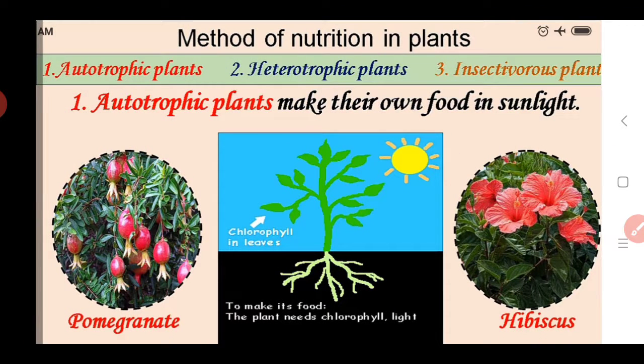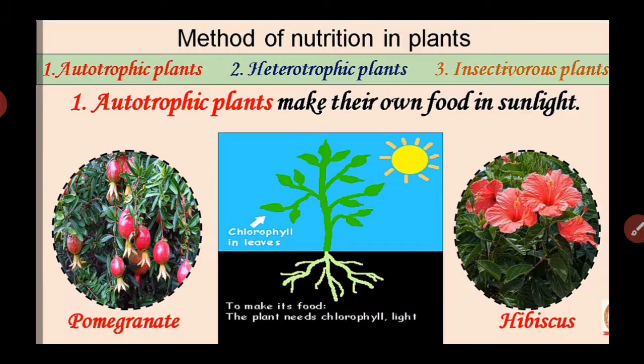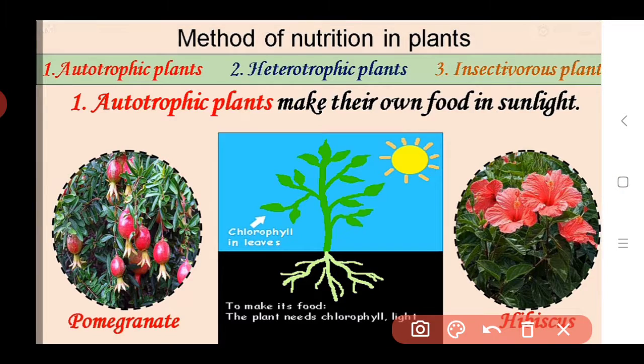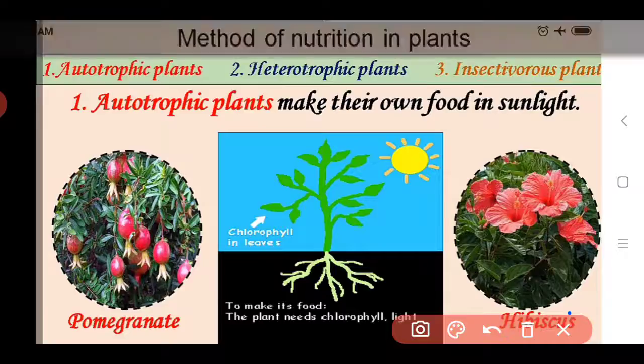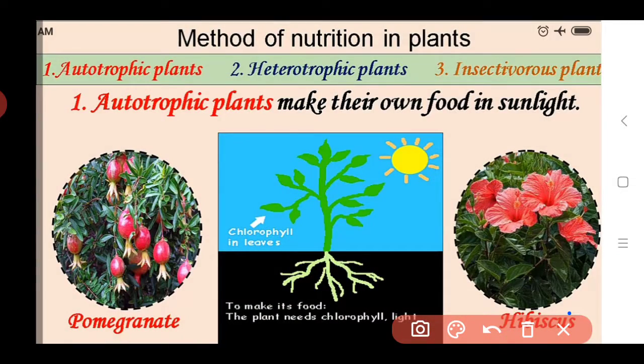So depending upon their method of nutrition, how can we distinguish the plants? First we see, depending upon the method of nutrition, there are three main types: autotrophic plants, heterotrophic plants, and insectivorous plants. Also we see here some examples of all these plants. For autotrophic plants, they use the example of pomegranate and hibiscus. First we see the autotrophic plants.